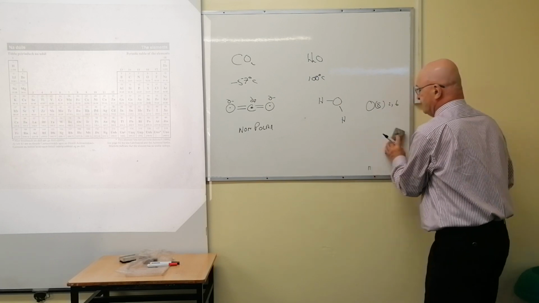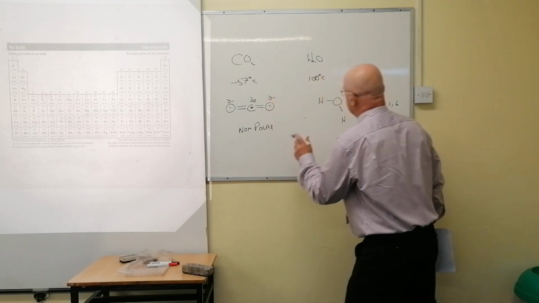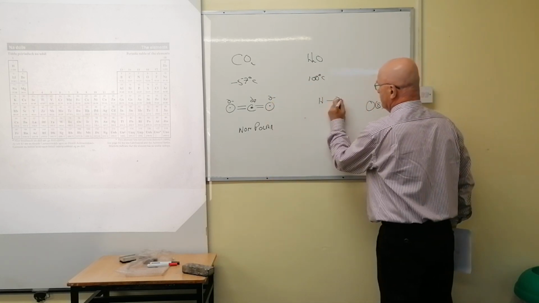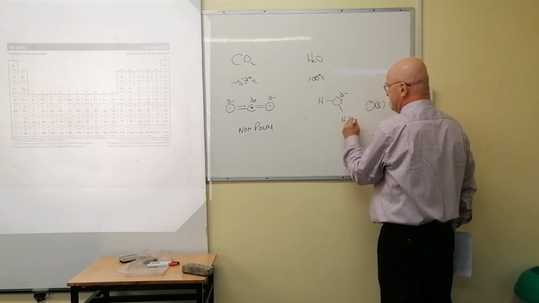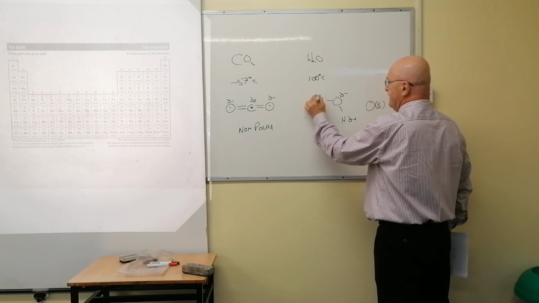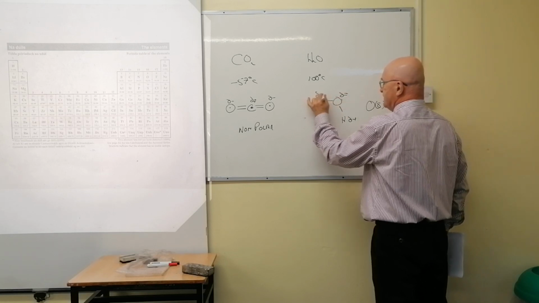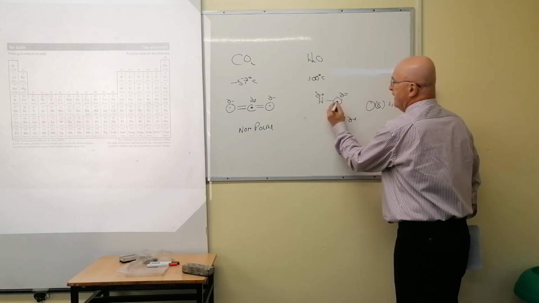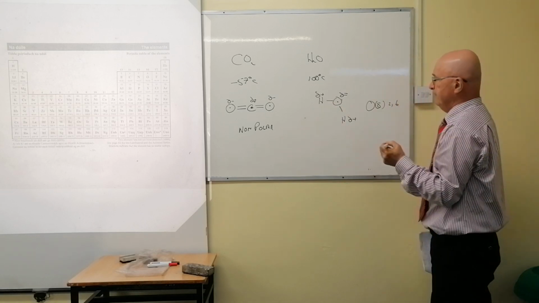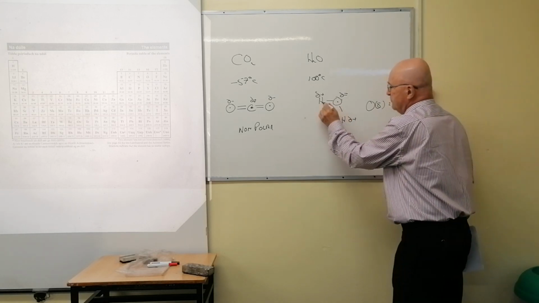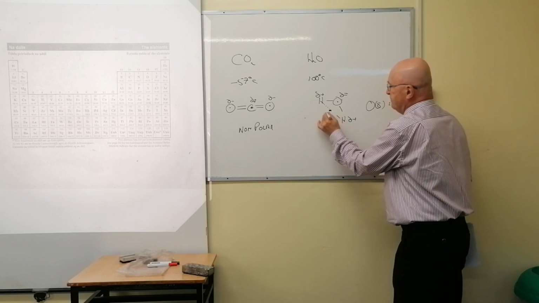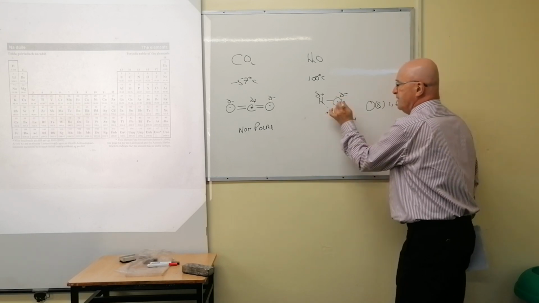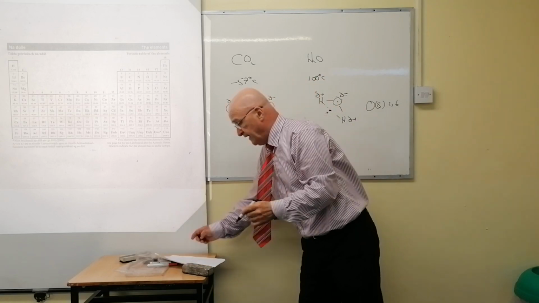Now take my word for it for the moment. The shape is V-shaped. There's a lone pair there and there. Now this would be delta minus and this would be delta plus. This would be delta minus and this would be delta plus. The center of the minuses is here, but the center of the pluses would be along a line here. There. That would be the center of the pluses. So there's a minus end and a plus end to that molecule because it is not linear.